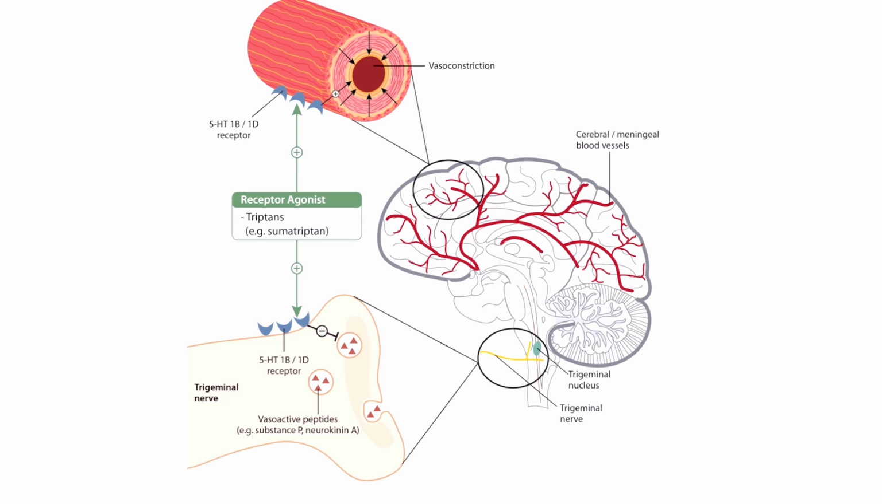This image shows the mechanism of action of triptans. As we mentioned, triptans are 5-HT1B/1D receptor agonists. They bind to these receptors on cerebral and meningeal blood vessels and cause vasoconstriction, therefore reversing the vasodilation responsible for inducing the headache. They also act on the 5-HT1B/1D receptors on the trigeminal nerve endings in the brainstem and block the release of vasoactive peptides such as substance P and neurokinin A, and hence decrease transmission of pain sensations.